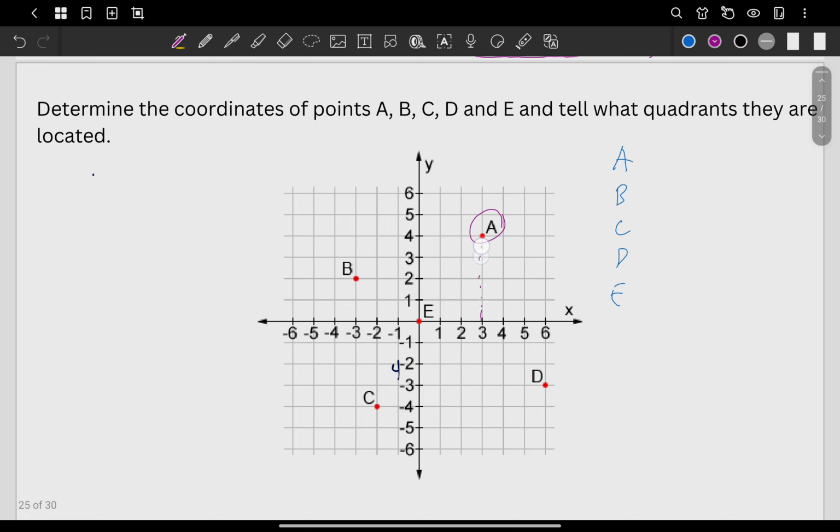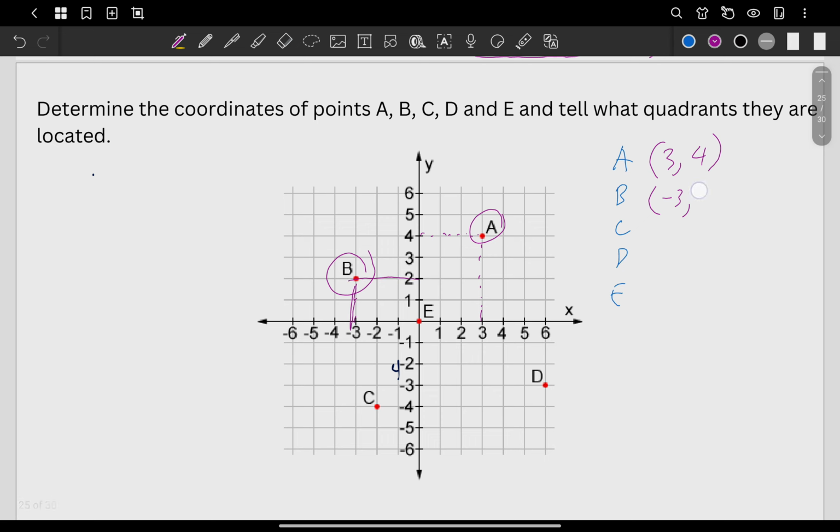It's obviously 3, right? So it's 3, comma. What's the value of y here? You have 4. Next. What about B? Where's B? There. What's the value of x there? X is negative 3. Value of y. Again, always x comma y, our coordinate.